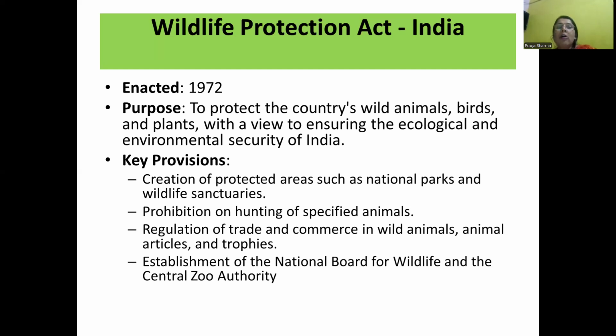Key provisions of this act: creation of protected areas such as national parks and wildlife sanctuaries, prohibition of hunting, poaching, and killing of specified animals, regulation of trade and commerce in wild animals, animal articles, and trophies, and establishment of the National Board for Wildlife and the Central Zoo Authority.